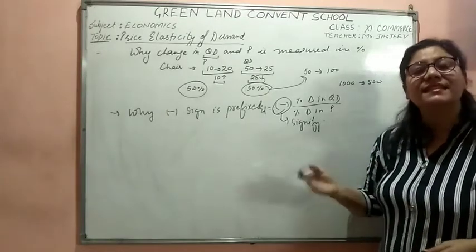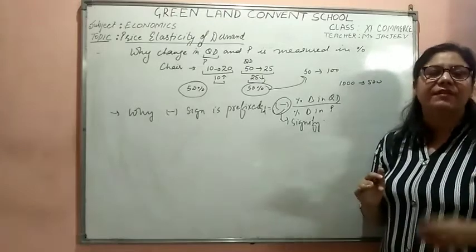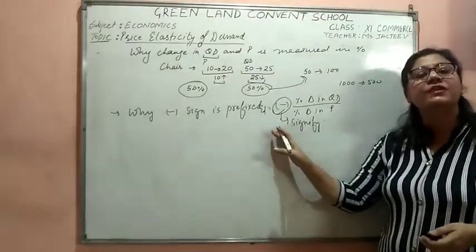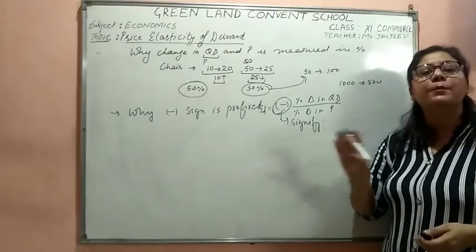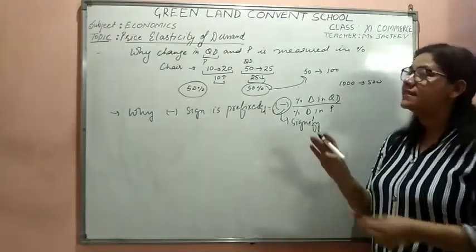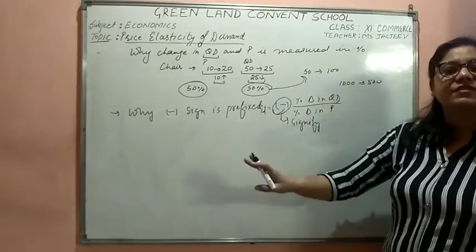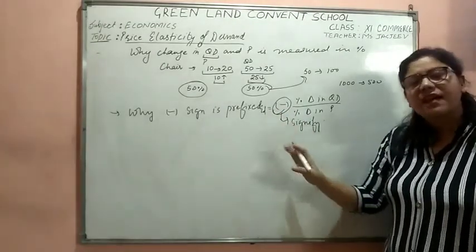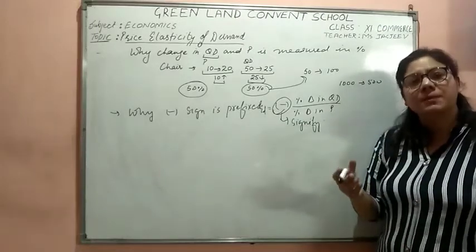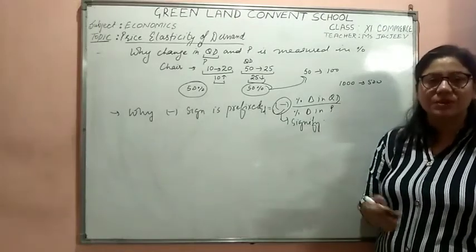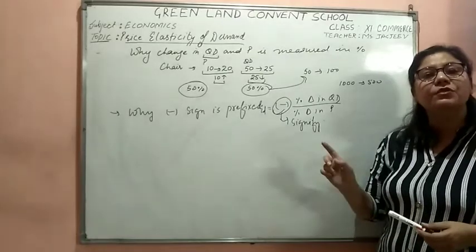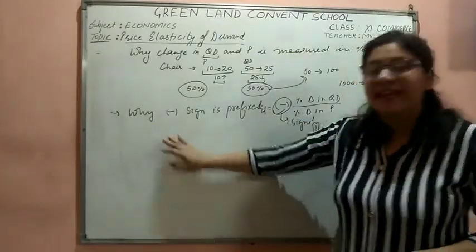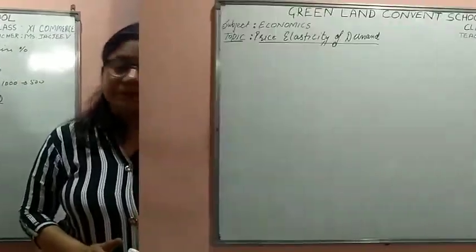When the price rises, the demand falls, and when the price falls, the demand rises. It is only here to show the negative relationship between price and demand, nothing else. Because there is a negative relationship, we are using the minus sign. Otherwise, like in the theory of supply, we would have a positive relationship, and then we would not use this sign. So this is why the negative sign is used.